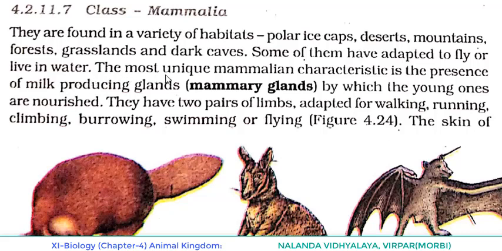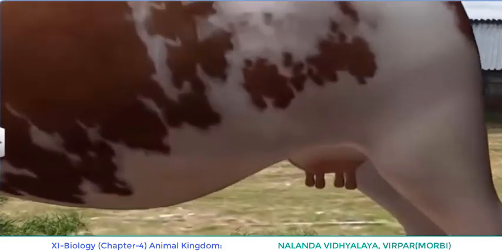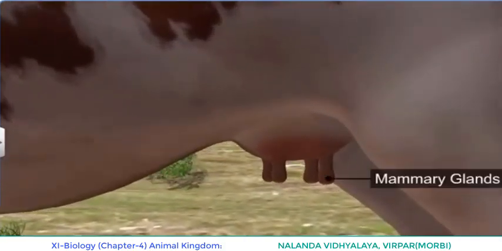The most unique mammalian characteristic is the presence of milk-producing glands, that is mammary glands, by which the young ones are nourished. Underline the point. Which is the most unique characteristic of Mammalia? The presence of mammary glands.